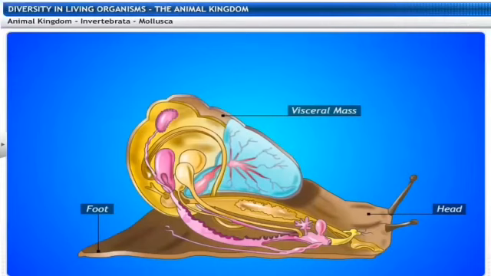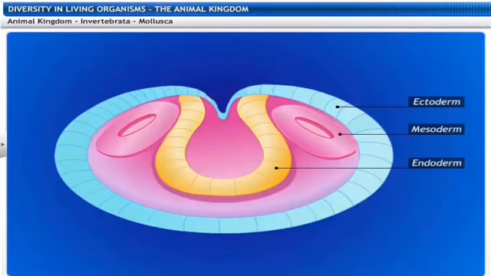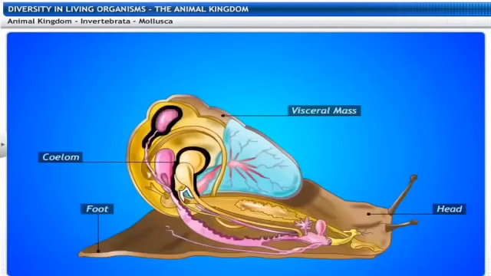The shell type of animals are also there. That is, all the animals having a shell will be found in this group. They are bilaterally symmetrical and they are less segmented. The body is made up of 3 layers, so they are said to be triploblastic in nature.